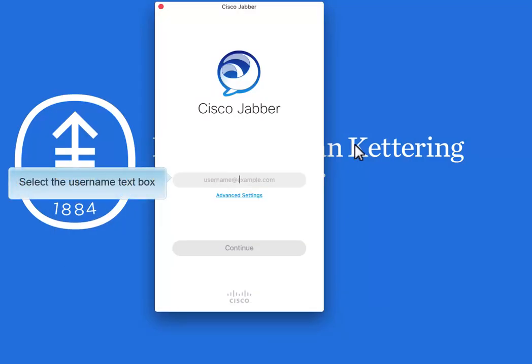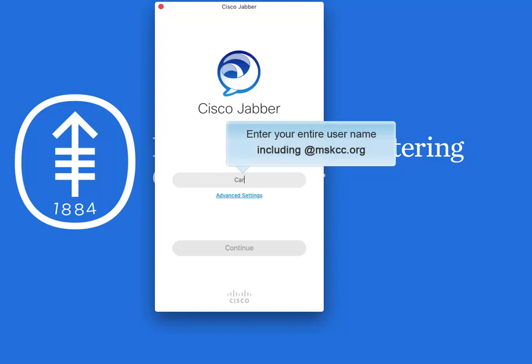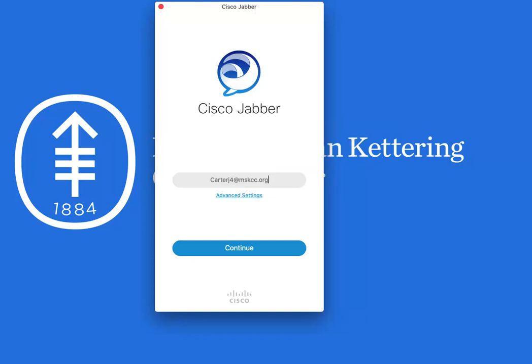When Jabber opens, select the username text box and enter your entire username, including the @mskcc.org bit at the end. Select Continue.